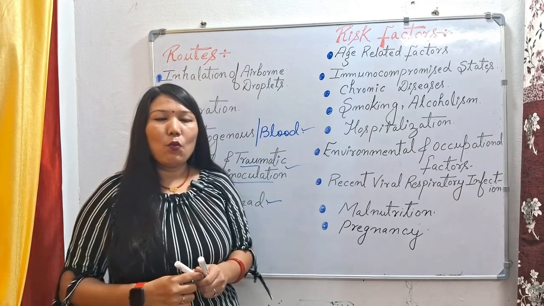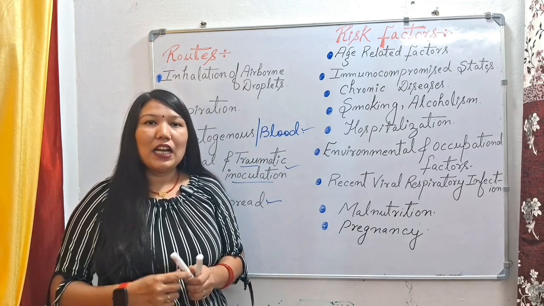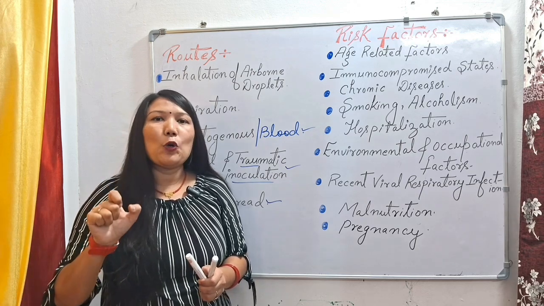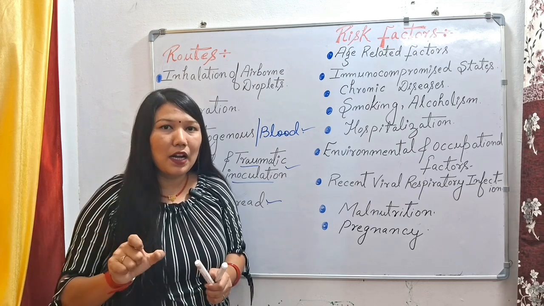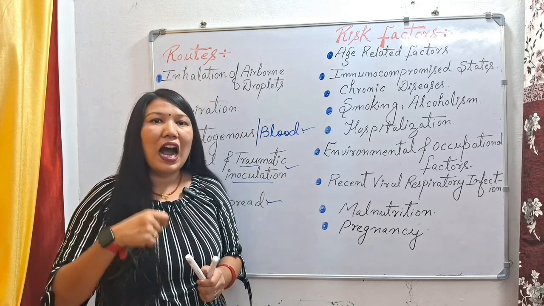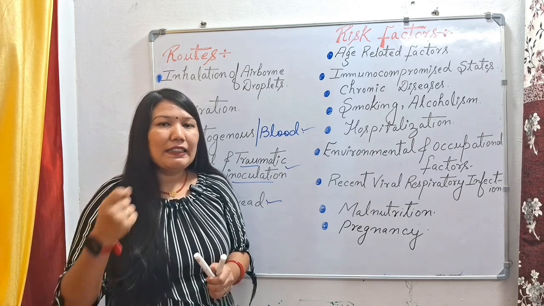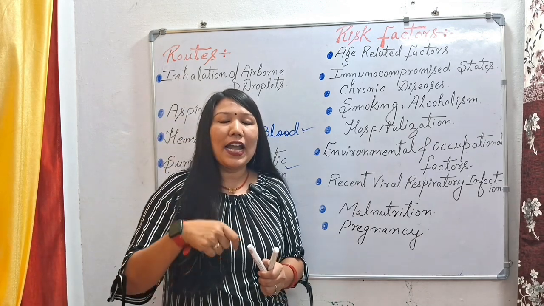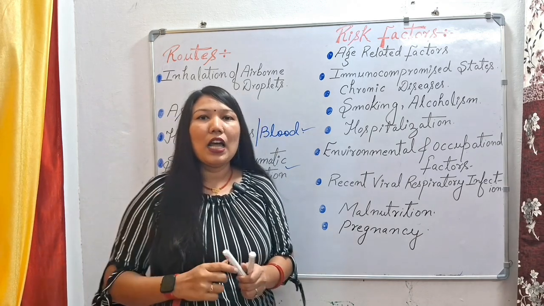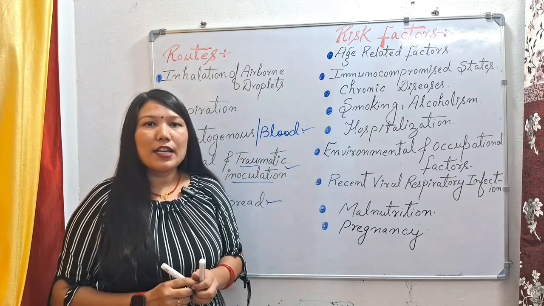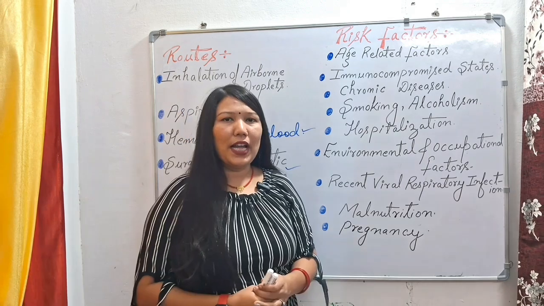And what are the direct spread routes? If there is a pathogen or microorganism present in the vertebra, in the sternum, or in the heart region of the patient, then this microorganism will enter into the alveoli of the lungs also and will cause the pneumonia condition.